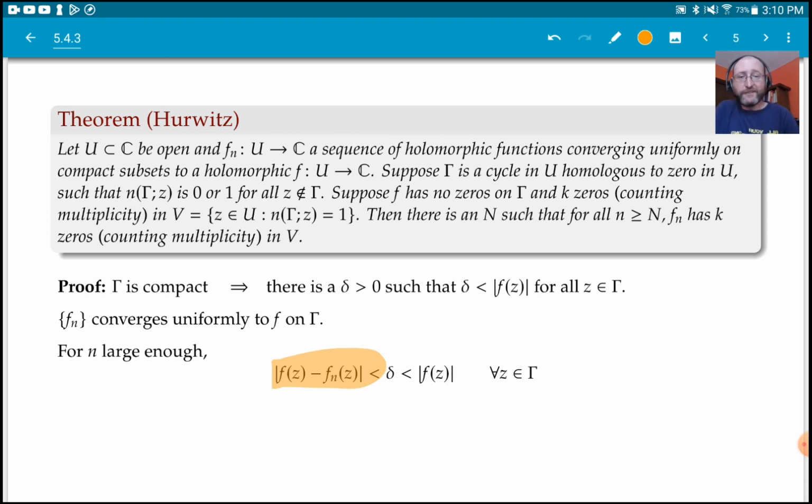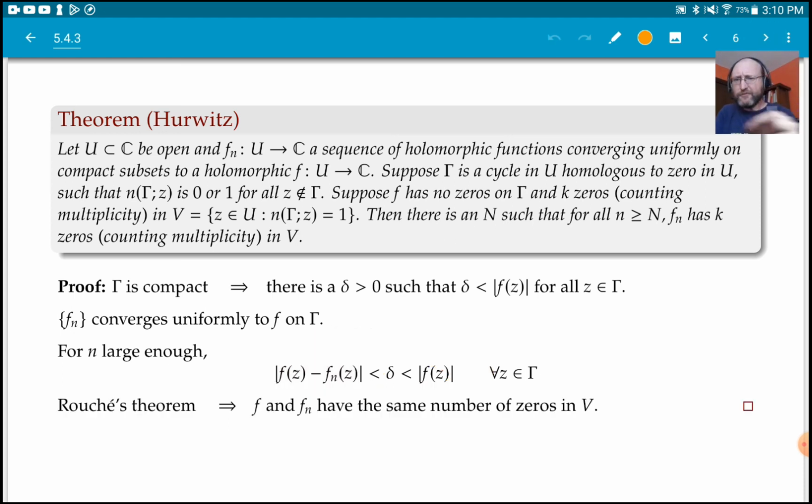So we get this inequality: the modulus of f minus f sub n is strictly less than the modulus of f. And that really looks like something you would use in Rouché's theorem, and Rouché's theorem tells you that f and f sub n have exactly the same number of zeros inside gamma, in V. It's basically just applying Rouché's theorem.